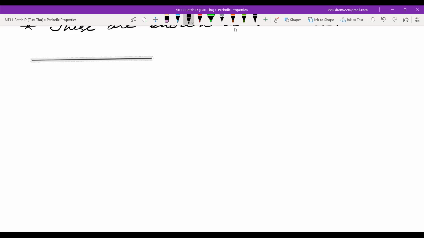You have this small one, and then a column for period number, which will be quite small because I don't need much space for writing that.